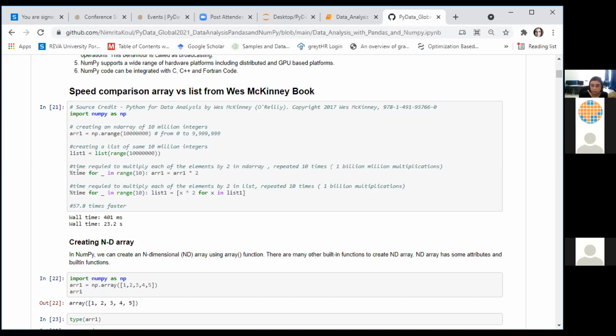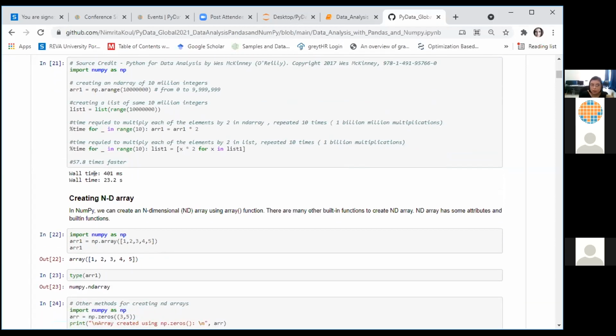I've used a magic command %time to find out the CPU time that's required by this computation. The computer that I am using is a simple 8 GB laptop using Intel Core i7. So my times may be different from what you see on your machines, depending on the platform, the hardware that you are using. The same operation has been done in a list also. We can see there's around a 60 times reduction in the time utilized for the same operation when your data is in an array as compared to when it is in a list.